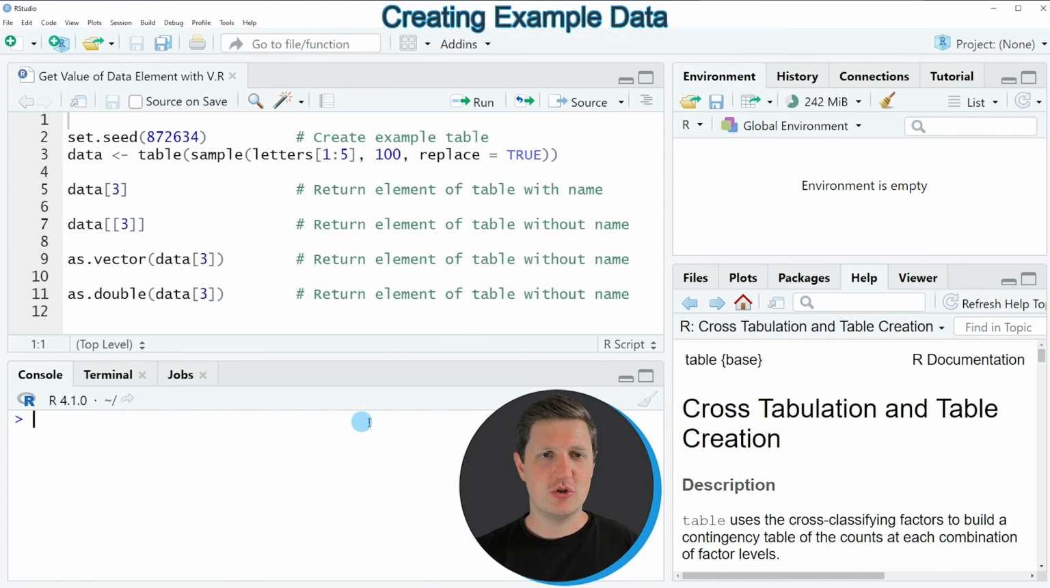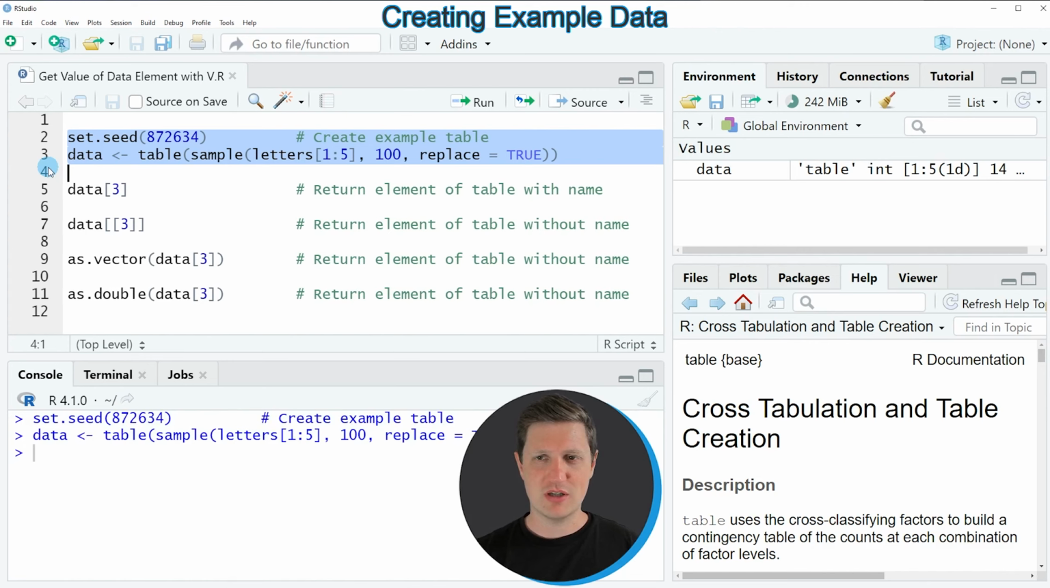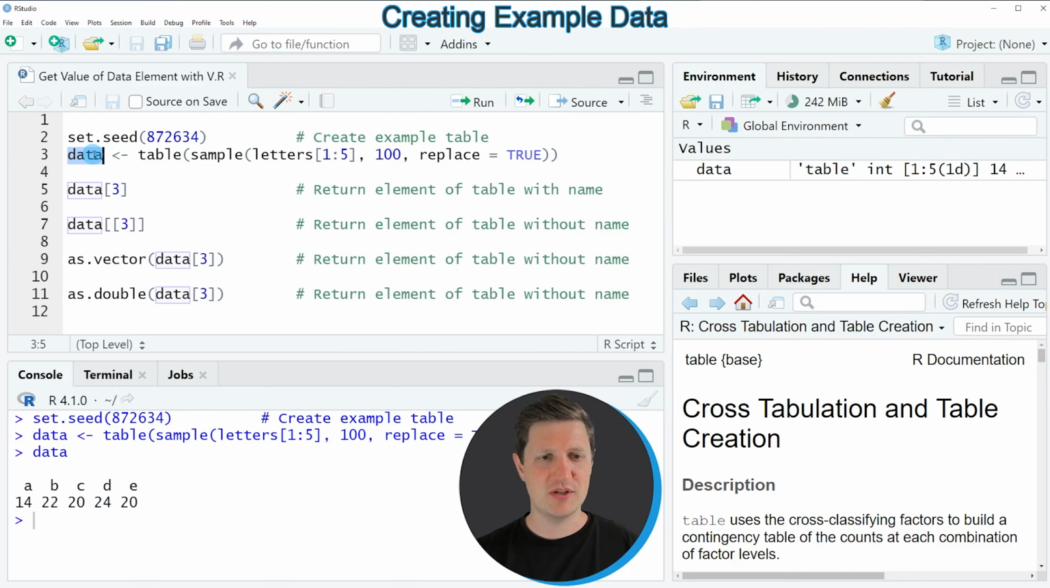In the video I'm going to show you several examples, and all of these examples are based on the data table that we can create with lines 2 and 3 of the code. So if you run these lines of code, you can see at the top right of RStudio that a new table object appears, which is called data. And we can print this data table to the RStudio console by executing the name of this table.